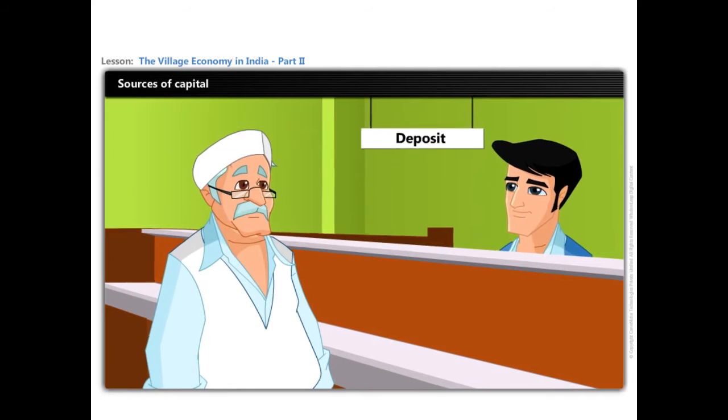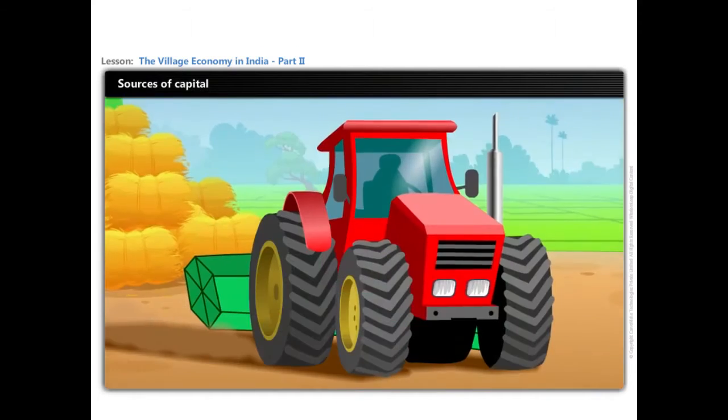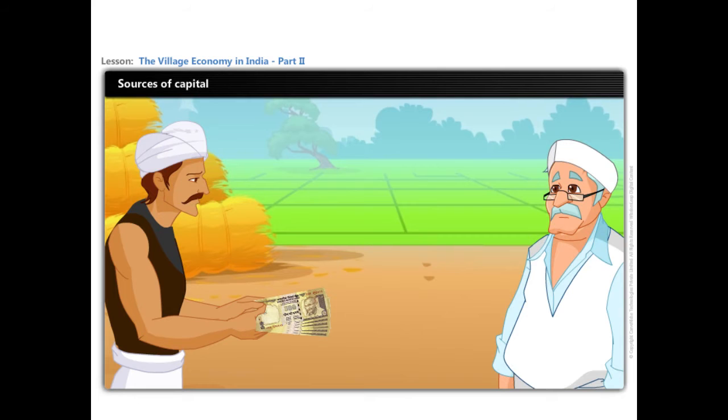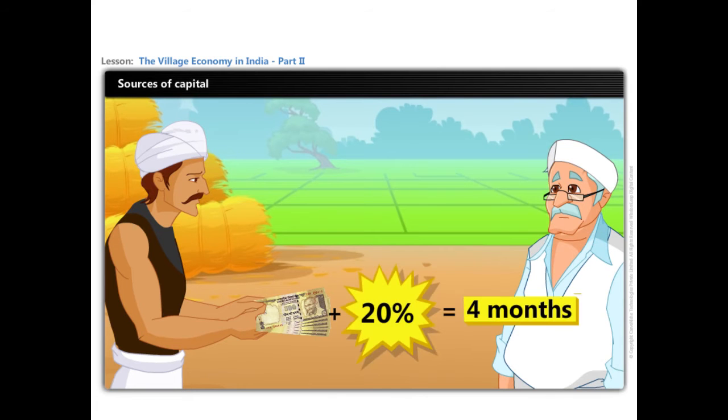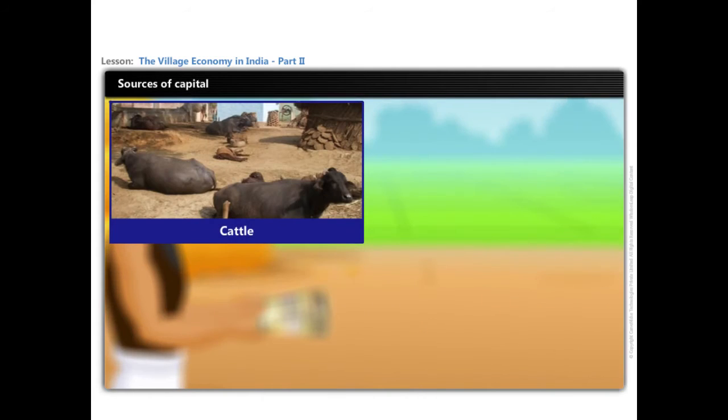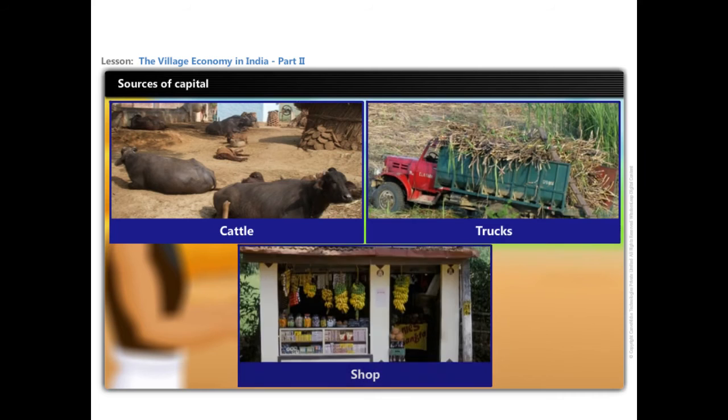A part of the earnings is saved and kept for buying capital for the next season. Some large farmers even offer loan to the small farmers, as we saw in the case of Hamtu. Some farmers might also use the savings to buy cattle, trucks, or to set up shops, which gives rise to other non-farming activities.